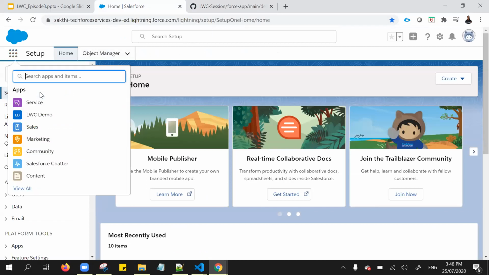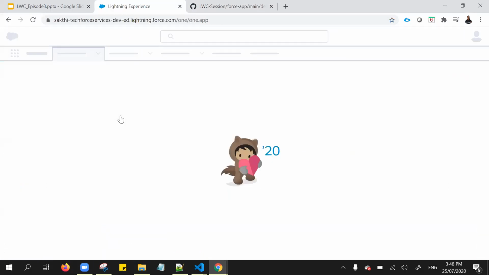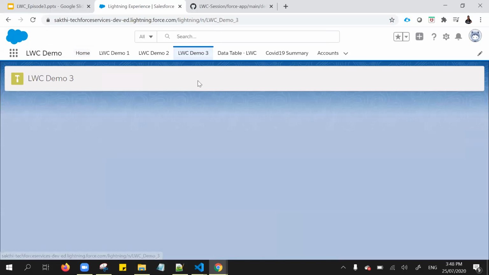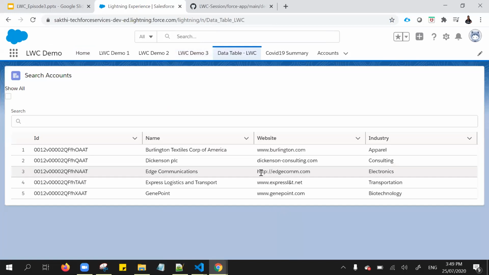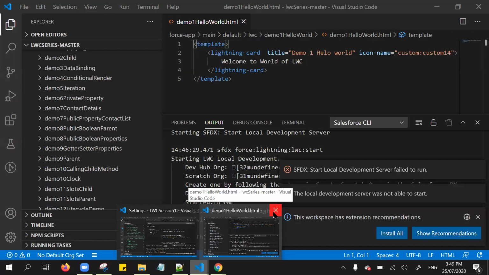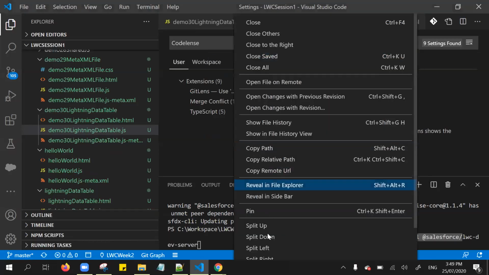Okay, let's move on to the debugging. As I mentioned, there are two debugging ways, one for production mode and another for debug mode. Here I have not enabled debugging in my developer account. Let me go to this data table Lightning Web Component, where I list some account information. I will also show you the component.